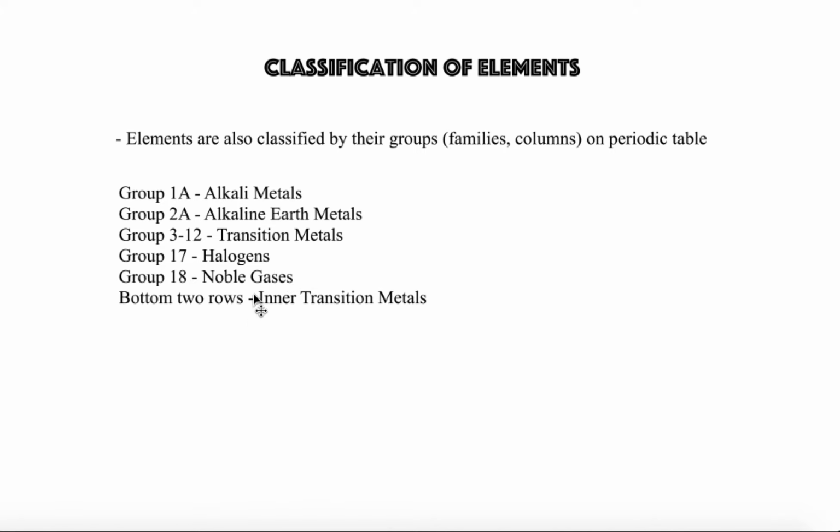So the natural state of an element is essentially how the element's going to be found naturally. Now, most elements found in nature are actually very, very reactive. So you're not going to really find most elements outside of a compound in just their basic one element form. Some exceptions here are what are called noble metals, so gold, platinum, and silver, along with noble gases, mainly because these elements have a tougher time reacting. They really don't have much of a need to react, so that's why they're going to be easier to find on their own compared to other elements.